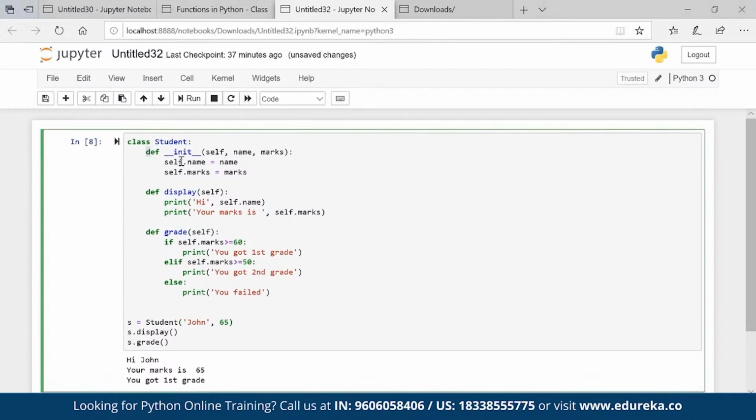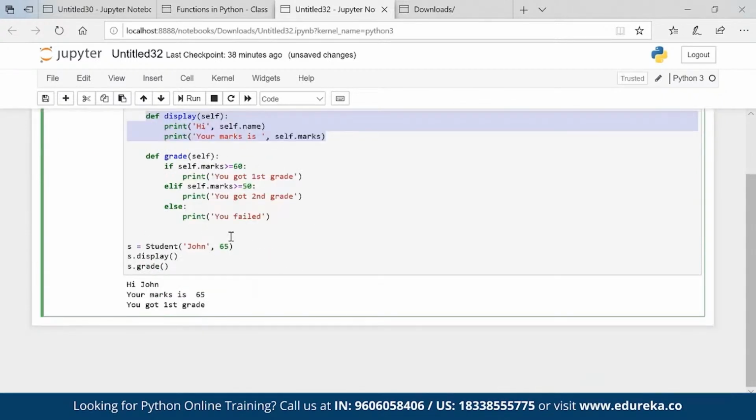init is a constructor, display is a method inside the class. When you want to initiate the variables, this is what helps me to initiate the variables. If we want to do some calculations or some logic building, then we'll have these methods. I created one student, I can create multiple students. For that, we have to run a loop.